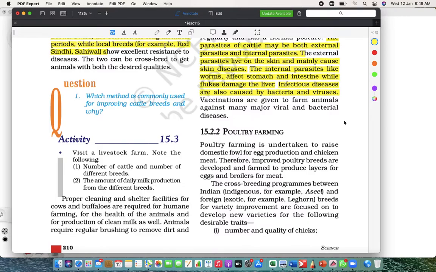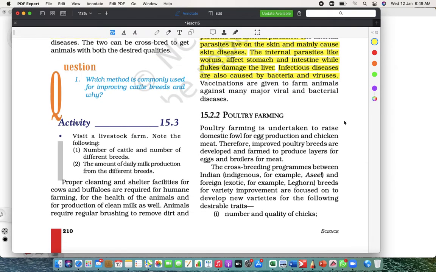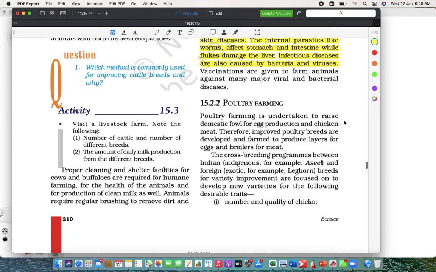And lastly, vaccinations are given to farm animals against many major viral and bacterial diseases. You must have seen the very big injections they use. Anyway, the animal is big, the living organism is big, that's why it requires a large quantity of medicines.